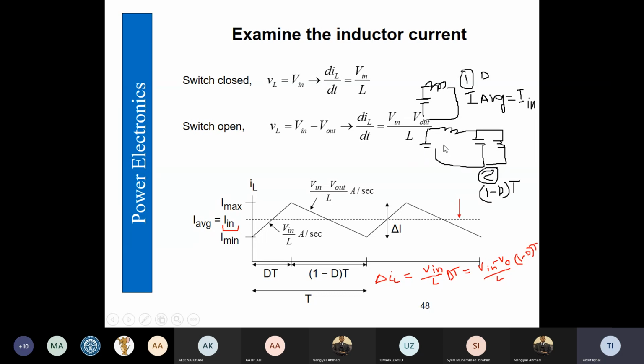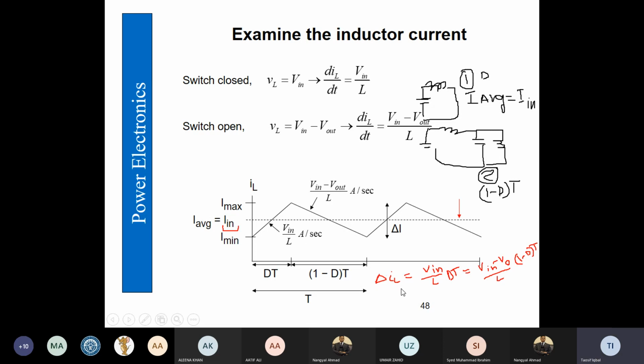So the inductor is all the time connected with the input voltage, but in mode 1 it is disconnected from the output voltage. Therefore, the inductor current is going to be continuous in both scenarios. There are other factors also involved with the continuous conduction of inductor current, such as the load, frequency, and inductance value.